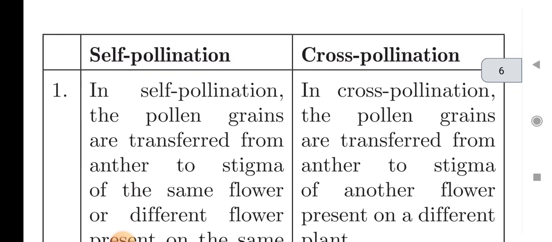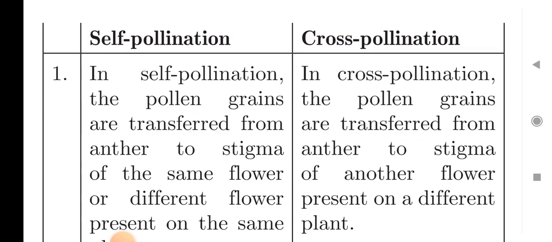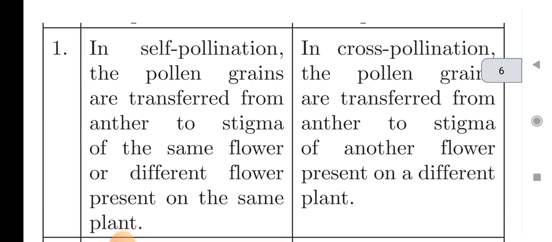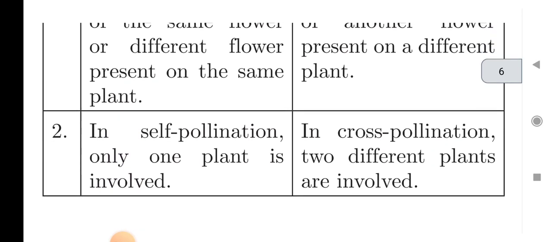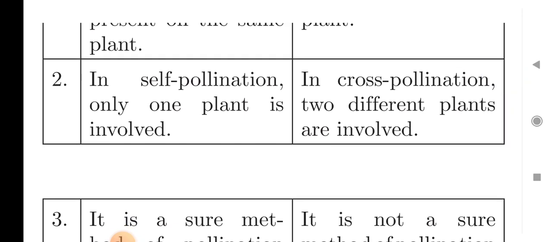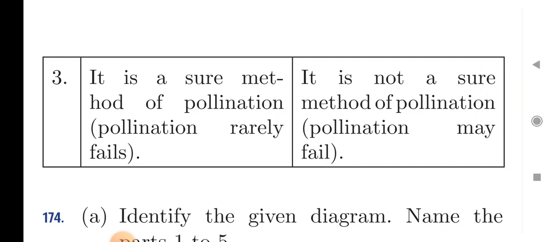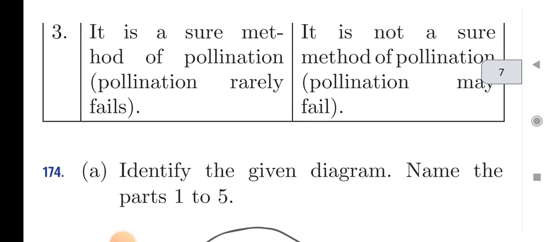And next is the difference between self and cross pollination. First difference: in self-pollination, the pollen grains are transferred from anther to stigma of the same flower or a different flower present on the same plant. While in cross-pollination, the pollen grains are transferred from anther to stigma of another flower present on a different plant. Second difference: in self-pollination only one plant is involved, while in cross-pollination two different plants are involved. Third, it is a sure method of pollination, while cross-pollination is not a sure method of pollination.